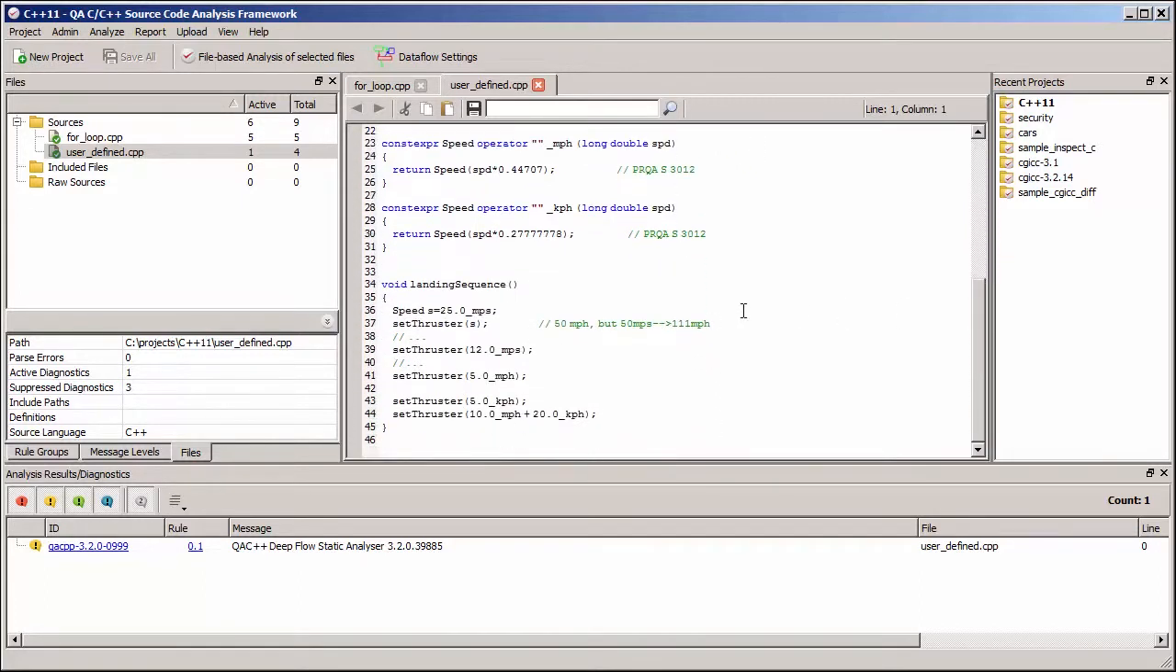So this now means we can pass in literals of MPS, MPH and KPH, but we can also mix and match our suffixes and add them together, so that we've got a much more versatile system, which is safer because there's a suffix on each literal to reinforce what the literal is for.